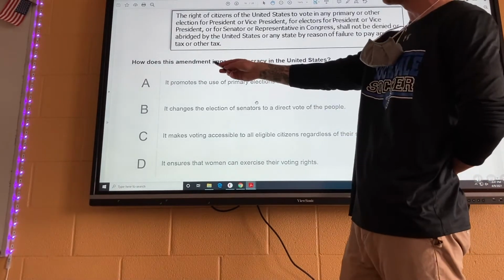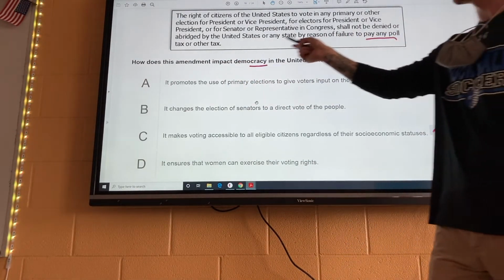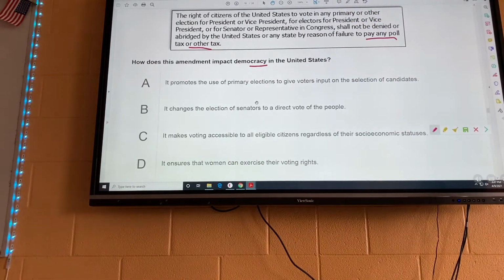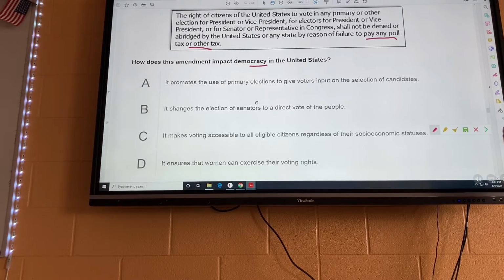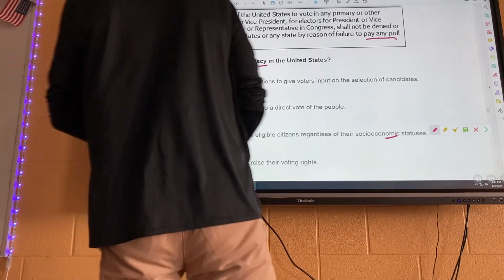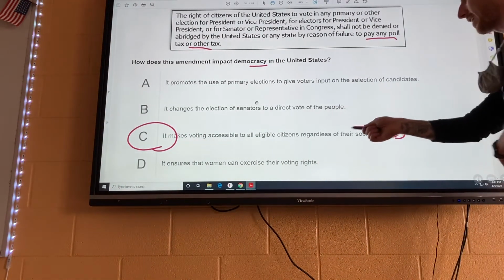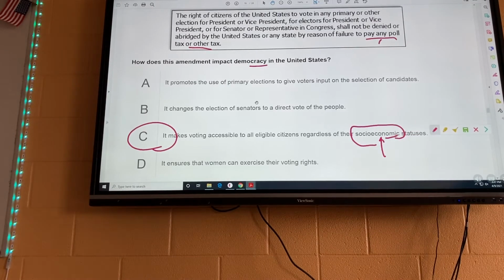It says, how does this amendment impact democracy in the United States? And it says stuff about poll tax. Now, if you know anything about poll tax or anything that has to do with tax and money, you can automatically look at your answers and see which one has to do with money, and it's going to be C. It makes voting accessible to all eligible citizens regardless of their socioeconomic status. If you see something about tax or money and you see economic, it's going to give you the answer, okay?